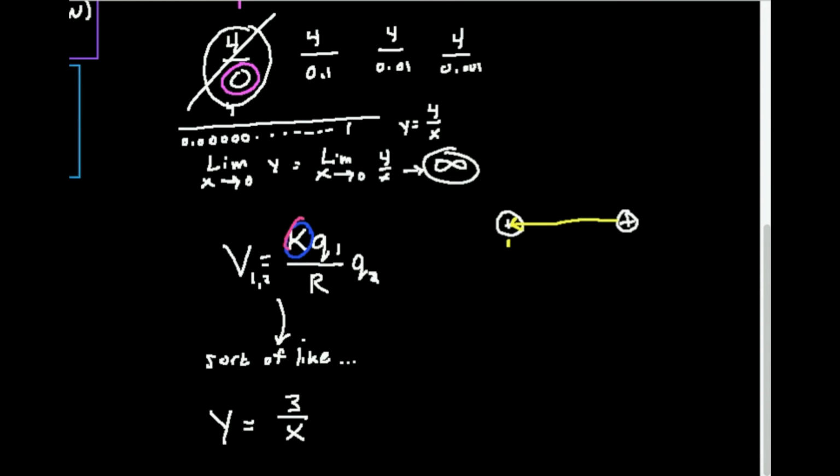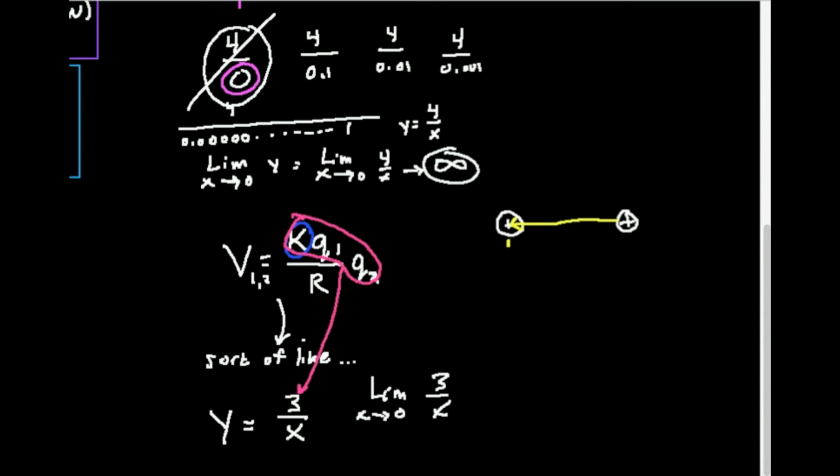But again, these things are just constants right here. So I'm just going to say that's like 3. And then this R in the denominator is sort of like X. So let's look at it. What's the limit as X goes to what? What is X tending towards? Well, we're trying to see what happens to the potential energy when the distance becomes vanishingly small, when they're basically right on top of each other, which they can never be, but we're going to try to get them infinitesimally close together. So the limit as X goes to 0 of 3 over X.